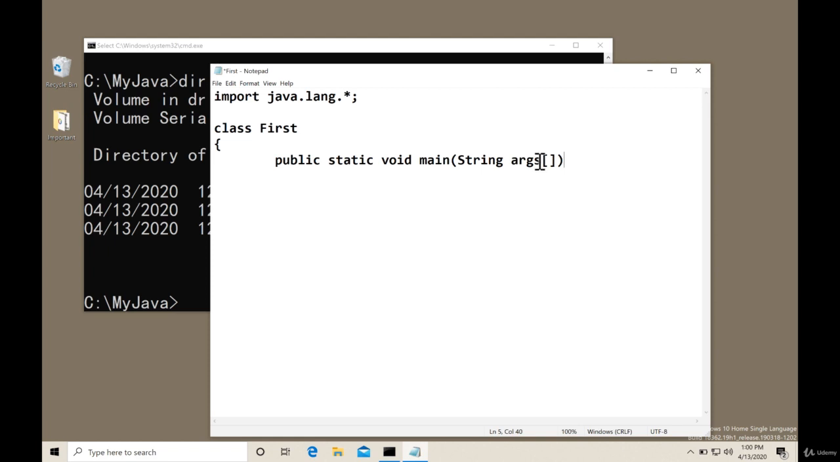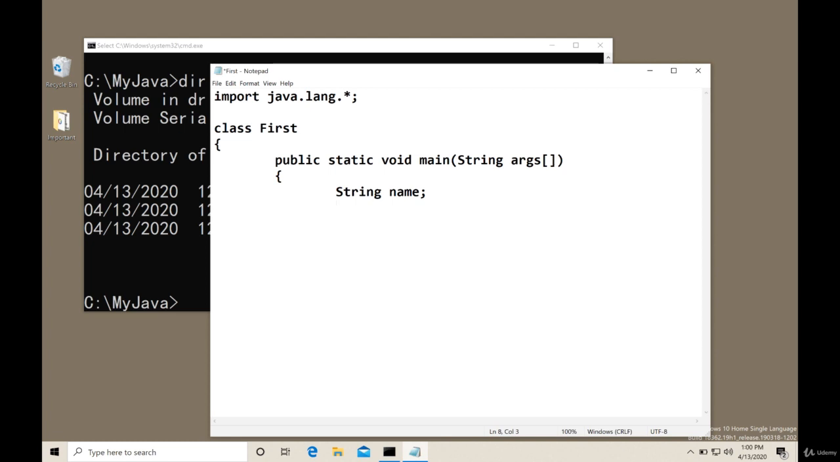It's not a keyword or fixed word. You can use any name here, but don't change this string. It should be string only. Then inside this, I will write down the program for taking the name of a person and giving a welcome message. So I should take a string type of variable. I will call it as a variable name as name.